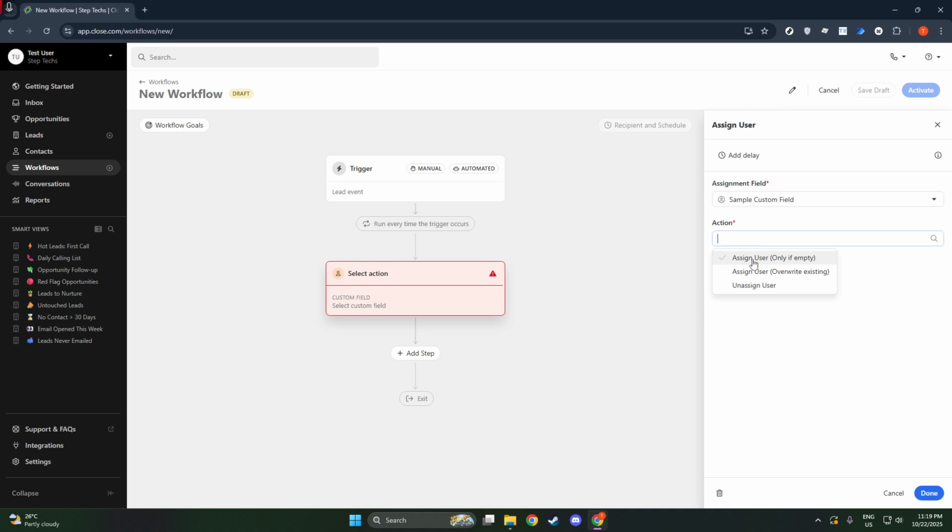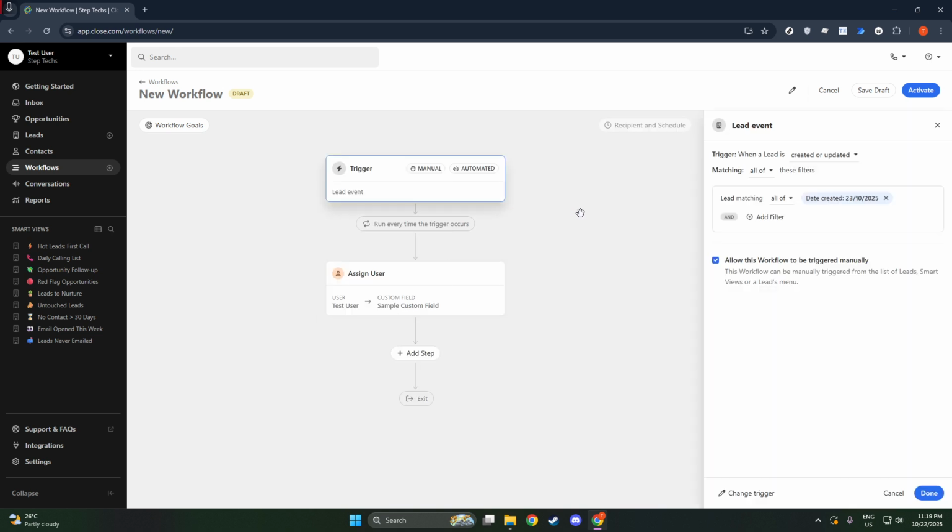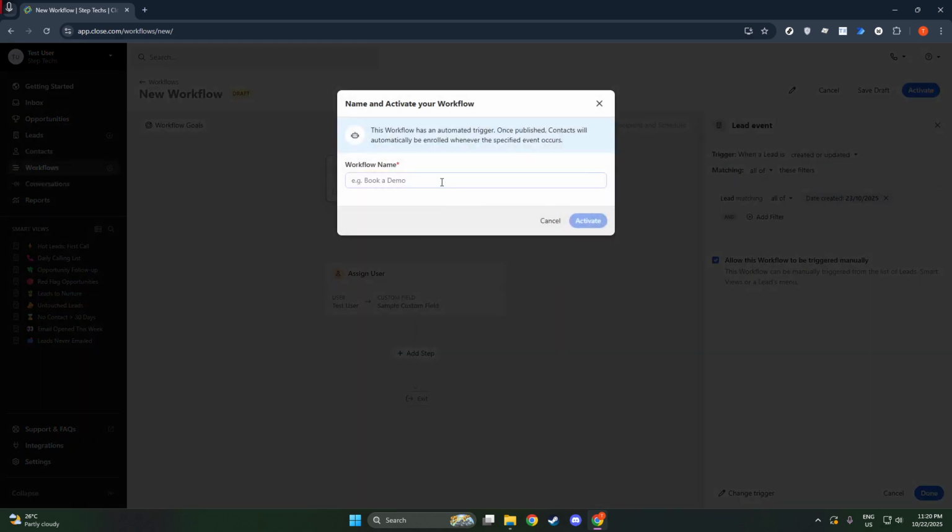It's important to configure each step with the specific details that pertain to your tasks, such as the message content of an email or the description of a task. This is where your workflow comes to life and really starts to reflect your business needs and goals. With all your steps configured, the next move is to activate the workflow. Once you're satisfied with everything, simply click Activate to get the workflow up and running.